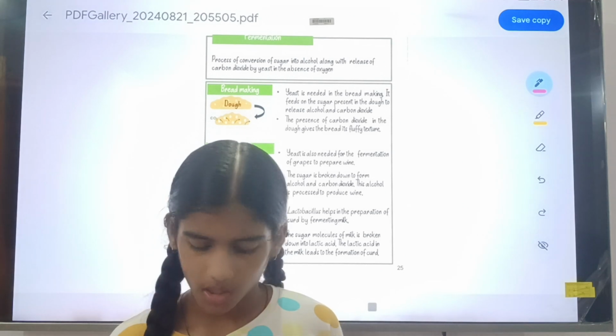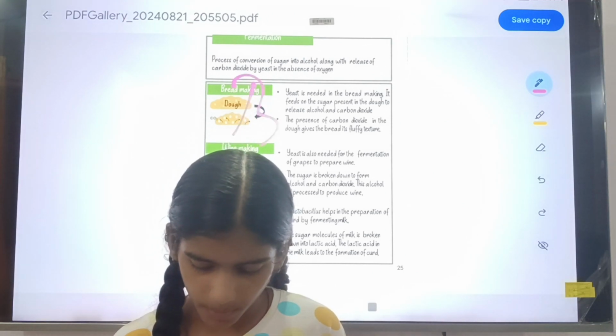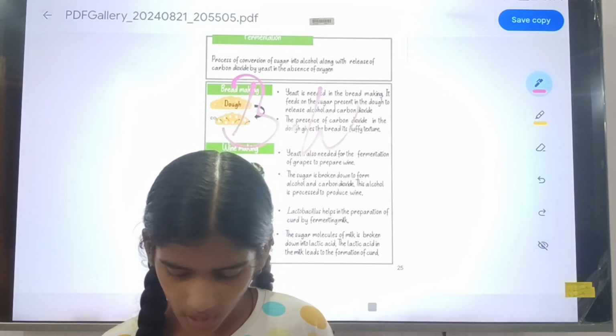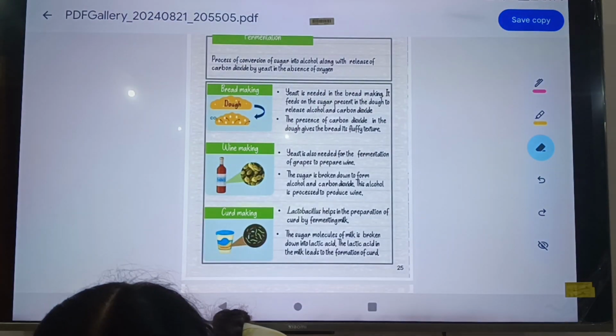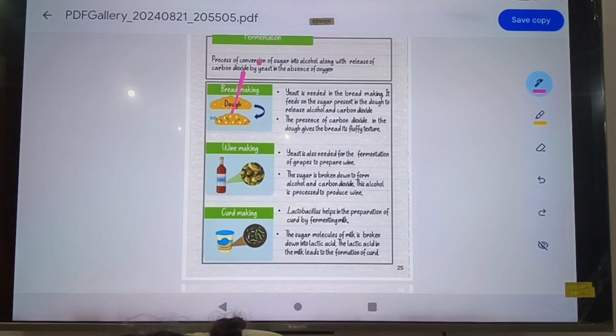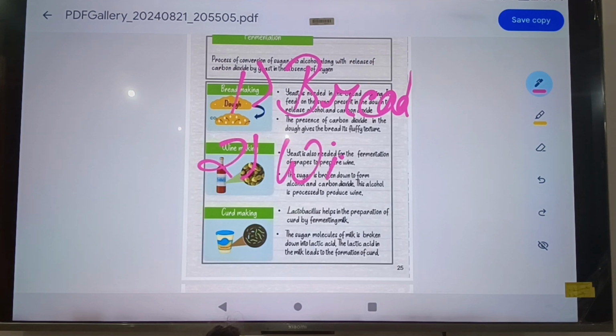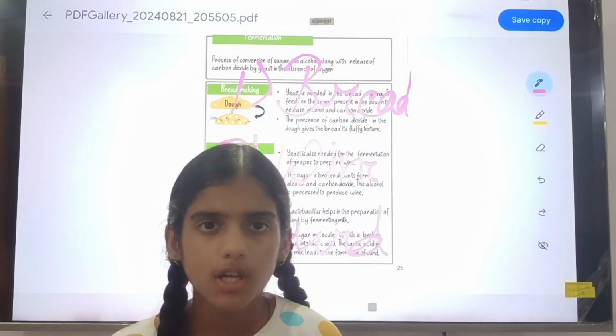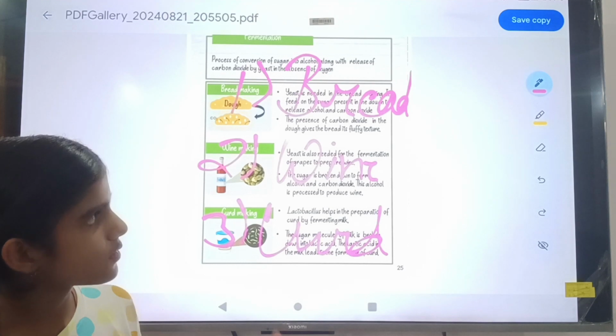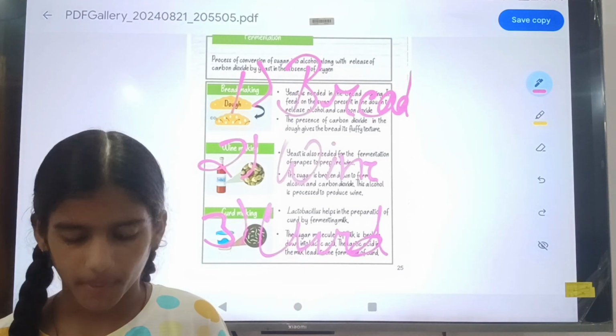We have studied how bread will be prepared, how wine will be prepared, one by one. First is bread making, second is wine, and the third is curd. So these three things we have studied, how they are formed or prepared.